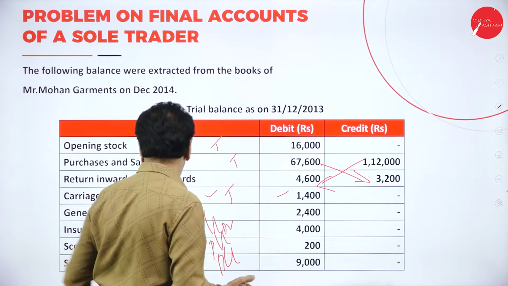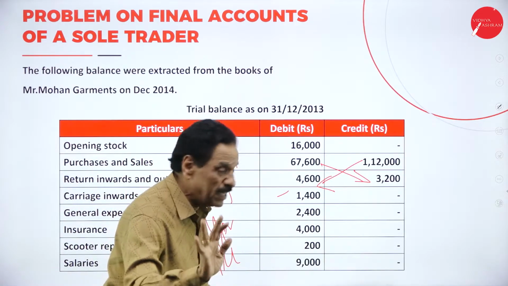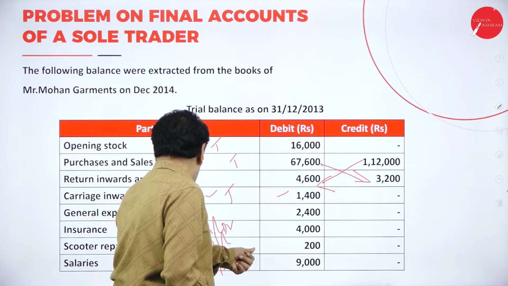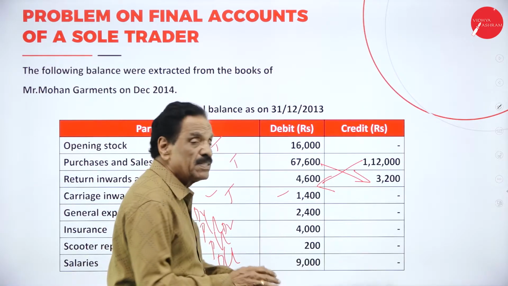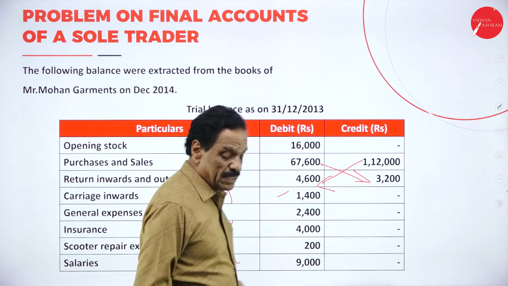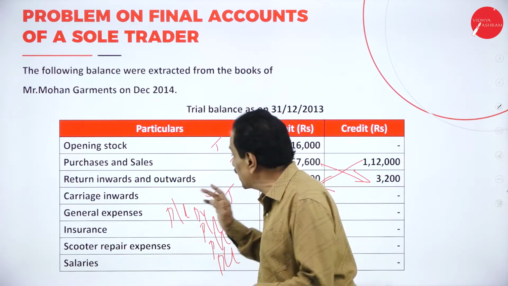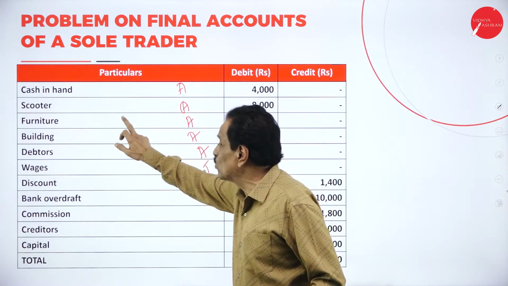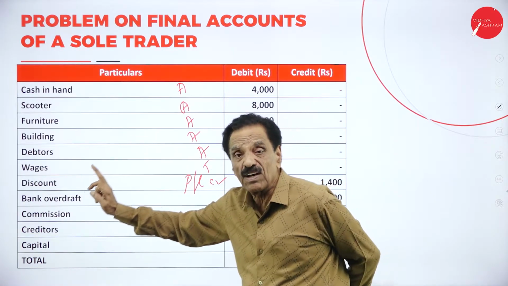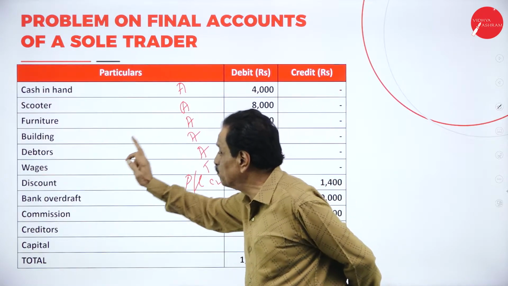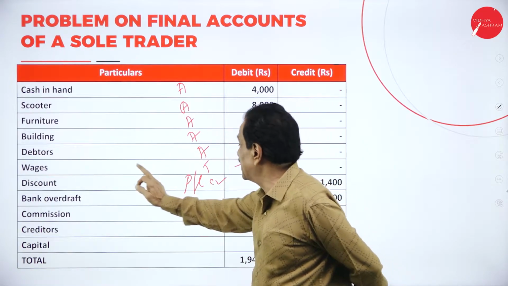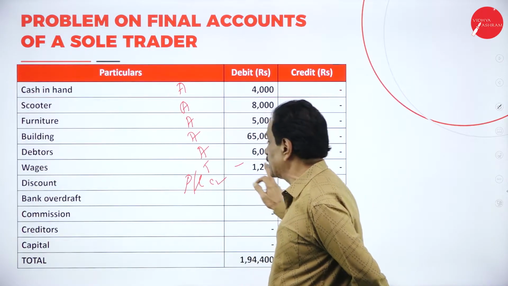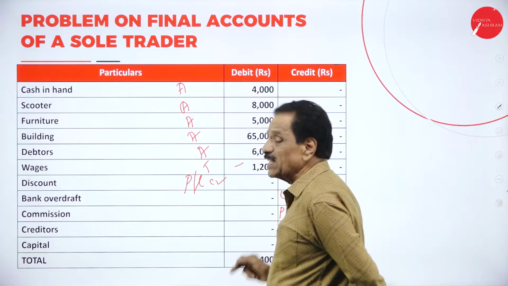It's an expenditure. General expense is an expenditure. Then insurance is an expenditure. Scooter expenses, repair expenses are expenditure. Then salary is an expenditure, already paid. Cash in hand is an asset. Scooter is an asset. Furniture is an asset. Building is an asset. Debtor is an asset because we have to receive from the customer. Wages is an expenditure.